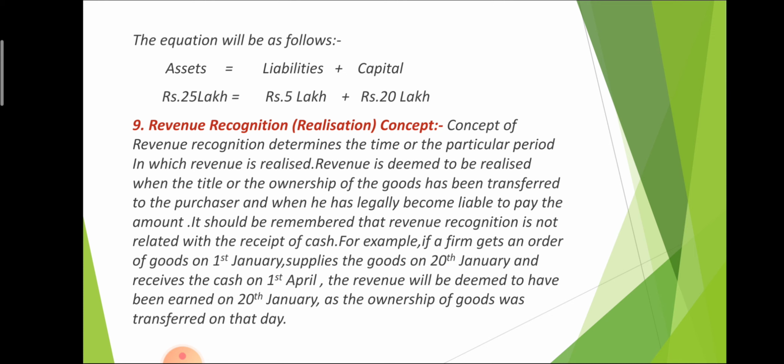So the owner of the asset sells their asset on 20th September on credit basis. Now from 20th September, I am the owner of the asset. Before this, the other person was the owner, but now I am the owner. So the transaction will be recorded on 20th September, not on 2nd October.